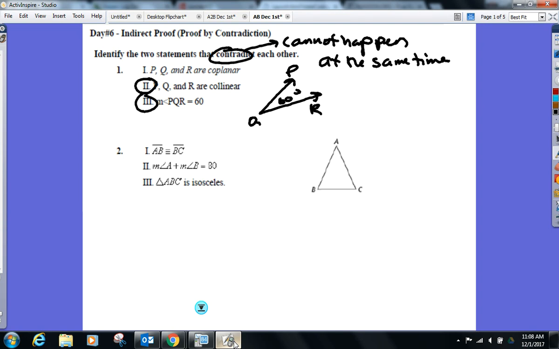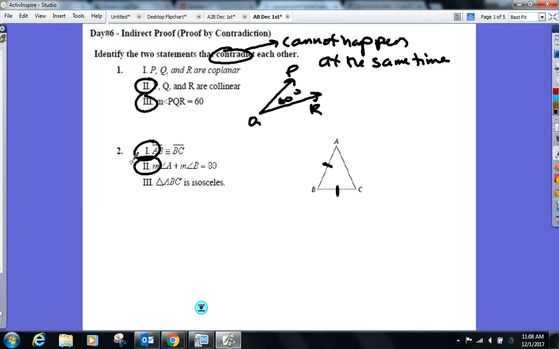1 and 2. So you're saying that AB is congruent to BC, and hopefully you guys recognized it was those two sides and not those two. All right. These gentlemen are correct.